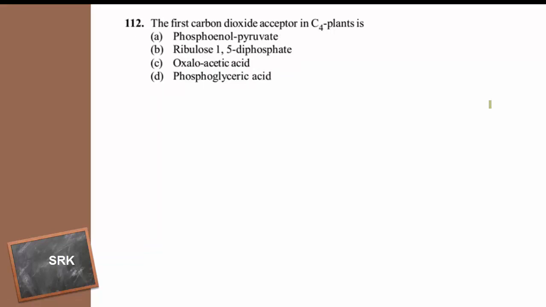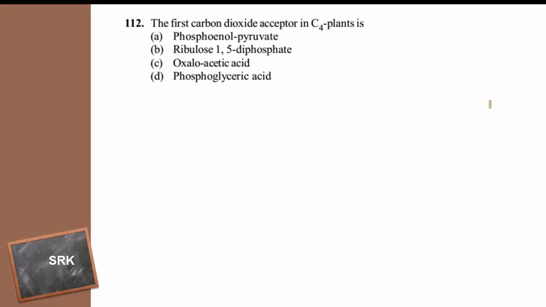Yes, the first carbon dioxide acceptor in the C4 plants is, I just said it a couple of questions before: phosphoenol pyruvate, ribulose 1,5 diphosphate, oxaloacetic acid, phosphoglyceric acid.